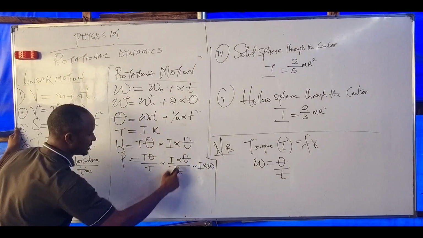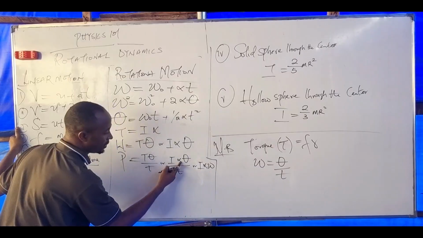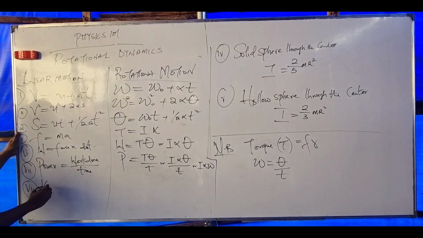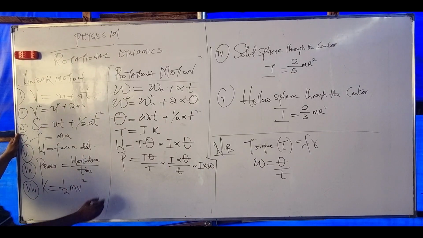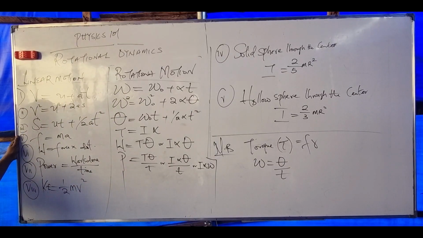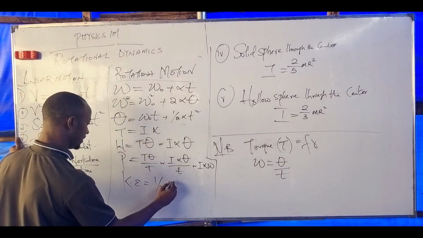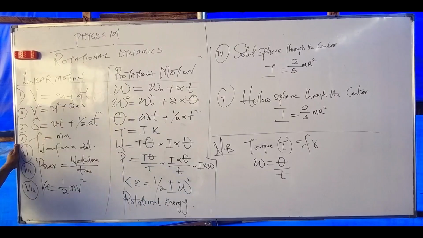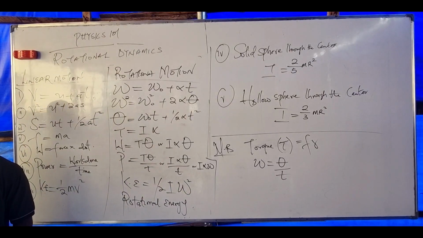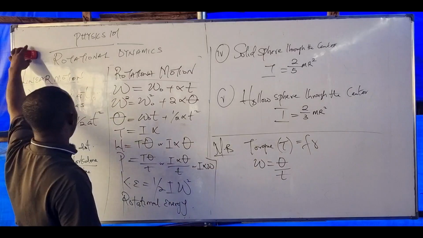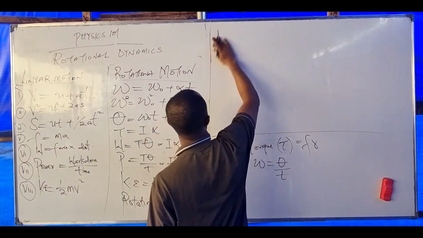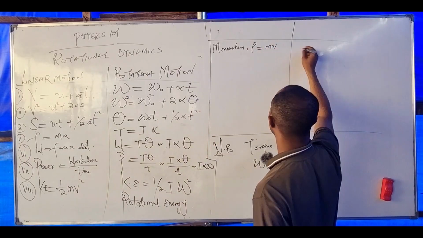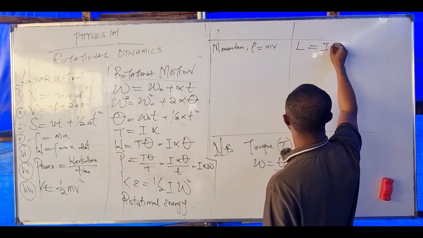Now, theta over t is the angular velocity. So it will be inertia times alpha times velocity. What's KE here? KE is half mv squared. Here it is half inertia times angular velocity squared, also called rotational energy. What's the next one? Momentum. Linear momentum is mv. Angular momentum here is L, and L equals inertia times angular velocity.